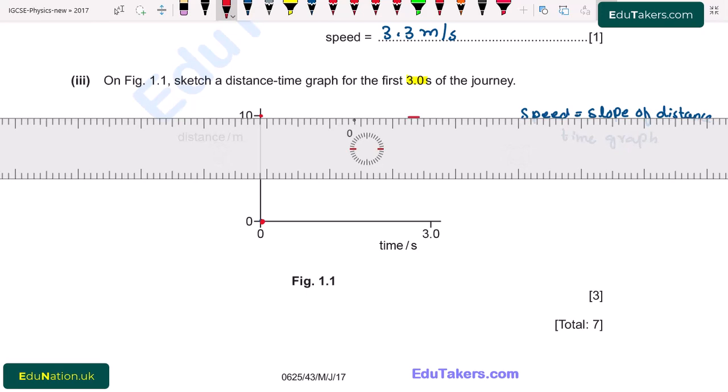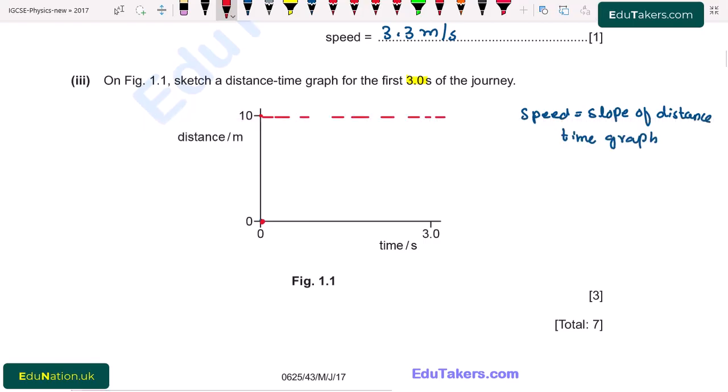So it will be at this line. Next we study the motion in 3.0 seconds. So we also take this point. Next I draw a curve that shows the slope of the graph. So the curve will be like this. This shows that the speed of the car increases.